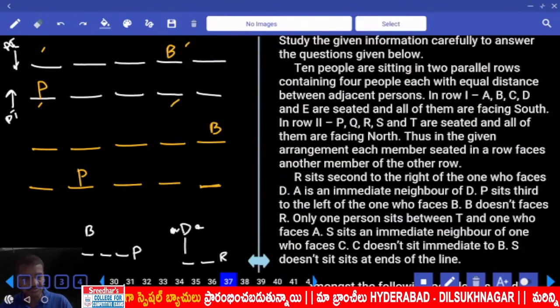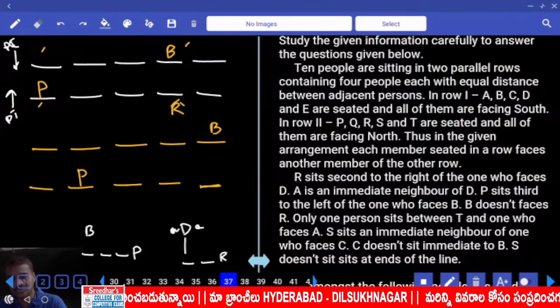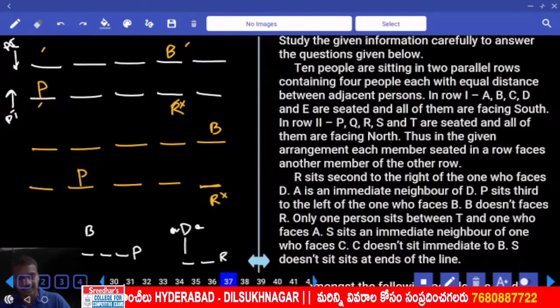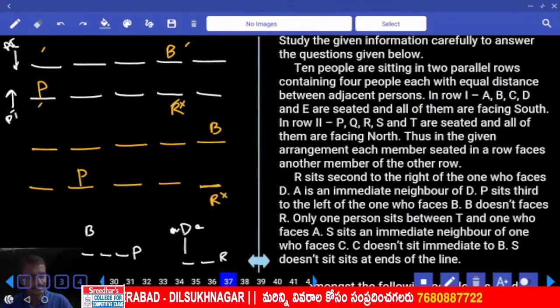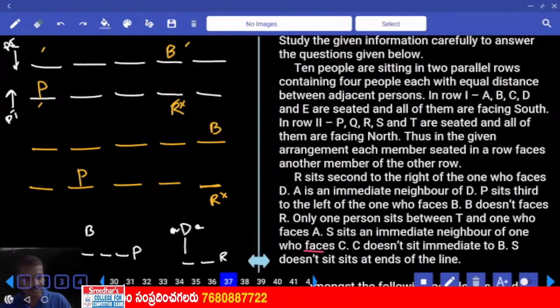Then R sits and B does not face R. Now B and R are not opposite to each other. Now here again, B and R are not opposite to each other. The next one, only one person between T and the one who faces A. S sits an immediate neighbor of the one who faces C. C is not immediate to B, and S does not sit at the ends of the line. S is not at the ends of the line.